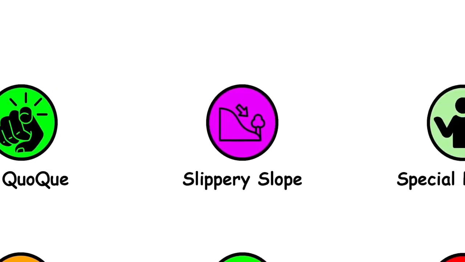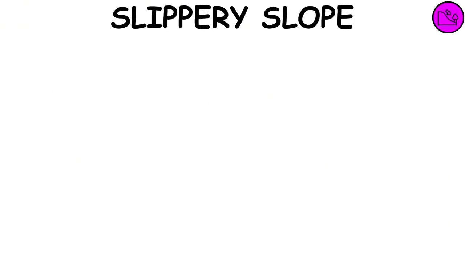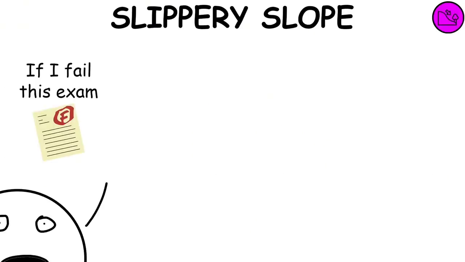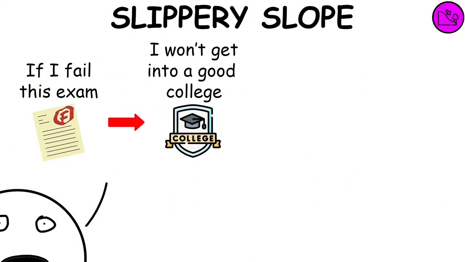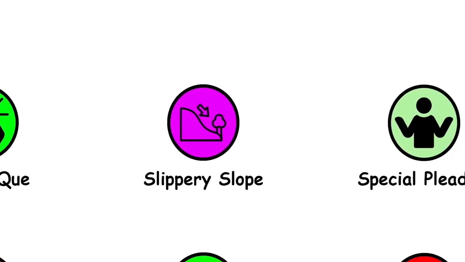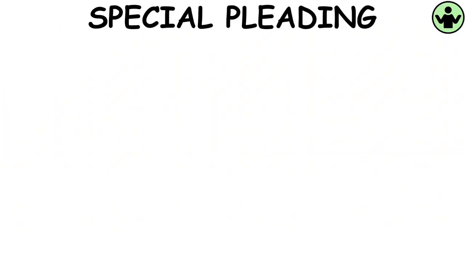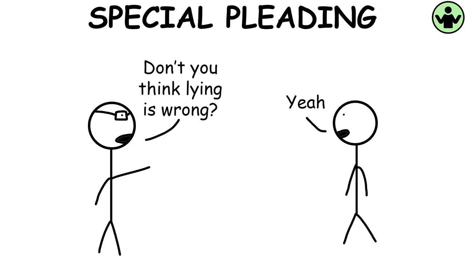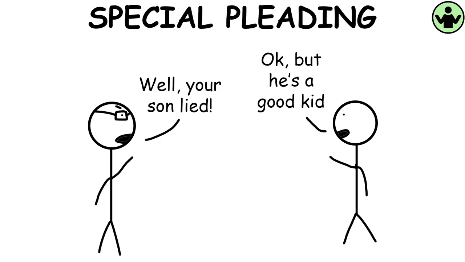Slippery slope fallacy. In a slippery slope argument, a course of action is rejected because, with little or no evidence, one insists that it will lead to a chain reaction resulting in an undesirable end or ends. Special pleading fallacy. Special pleading happens when applying standards, principles, or rules to other people or circumstances, while making oneself or certain circumstances exempt from the same critical criteria without providing adequate justification.